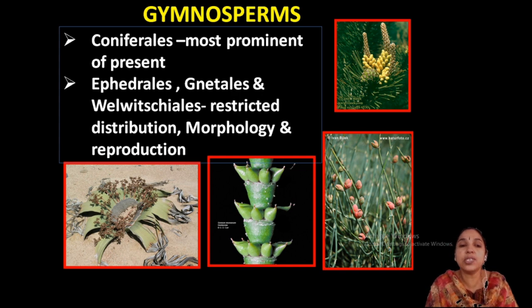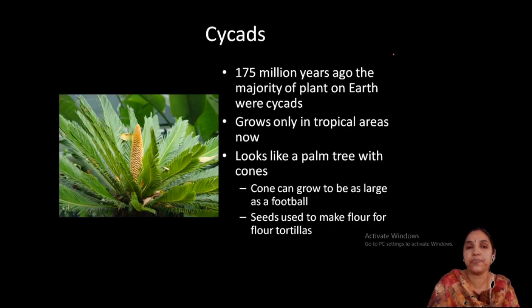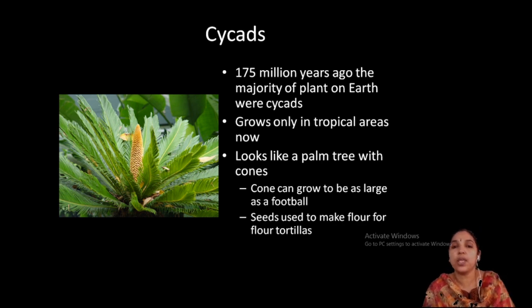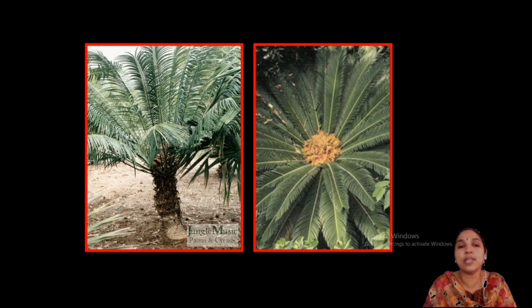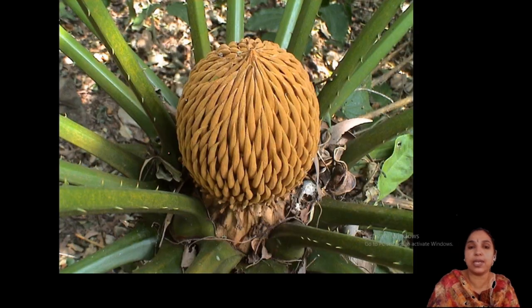So, this is the welwitschia, this is the ephedra, gnetum, and this is a conifer. Now, these are cycads, 175 million years ago. The majority of plants on earth were cycads. It looked like a palm tree with the cones. This is a cycad, a male plant and a female plant separately. This is the Cycas plant, a male cone. You can see a strobilar nature, closely packed microsporophylls. Each one of them is known as a microsporophyll.